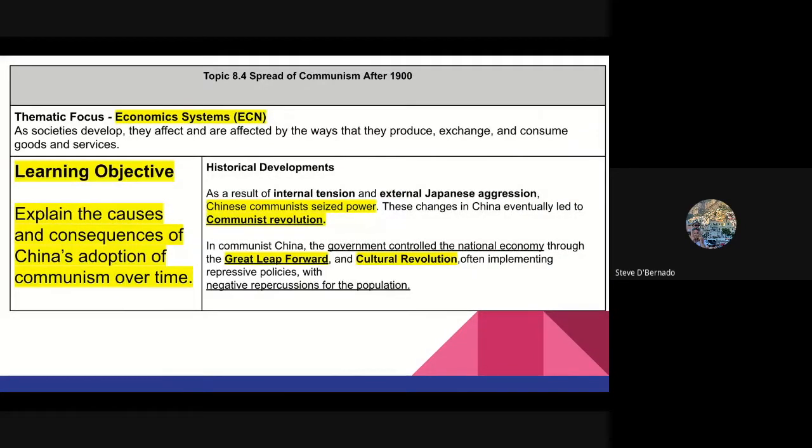So 8.4, spread of communism after 1900. The focus is on economics, the economic systems of Chinese communism. Our learning objective is to explain the causes and consequences of China's adoption of communism over time.